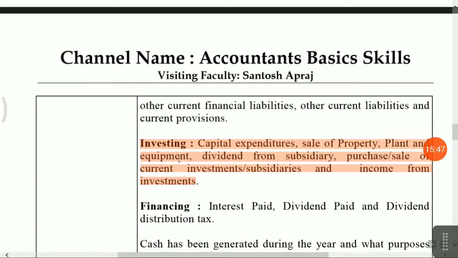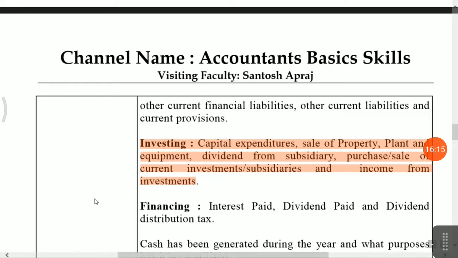Friends, in simple meaning, whatever investment you have made on your asset side, that you have to disclose. Now which are the items? Property, plant and equipment, purchase, sales, you have to show. Investment, purchase, sales, you have to disclose. Subsidiaries, purchase, sales, you have to disclose. Joint ventures, purchase, sales, you have to disclose. Associate, purchase, sales, you have to disclose.